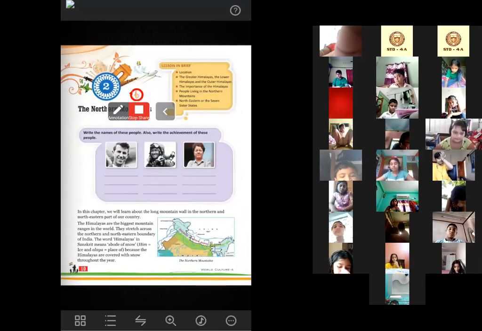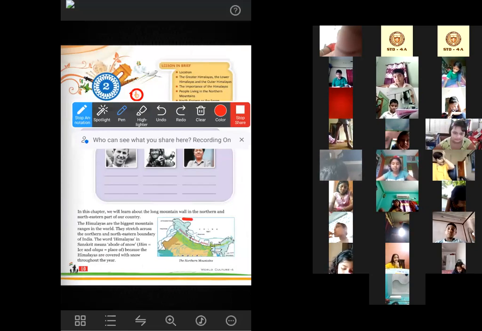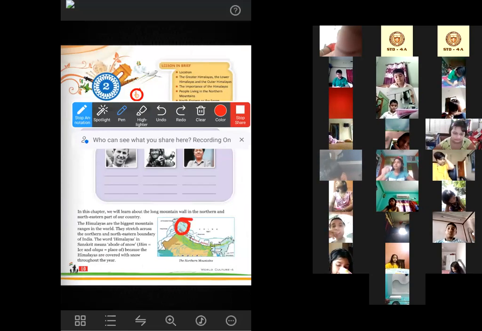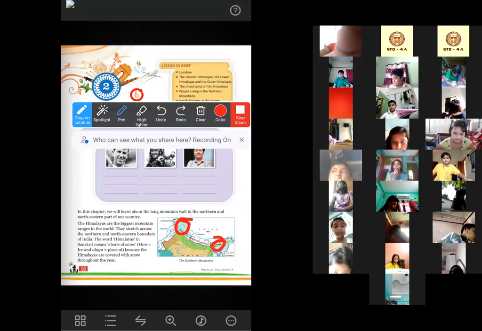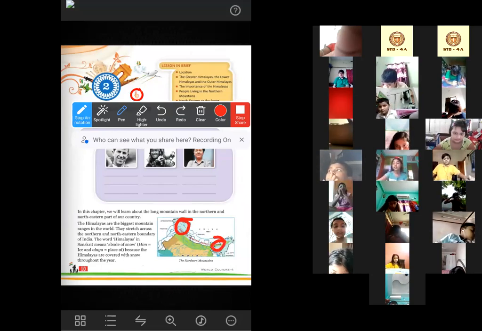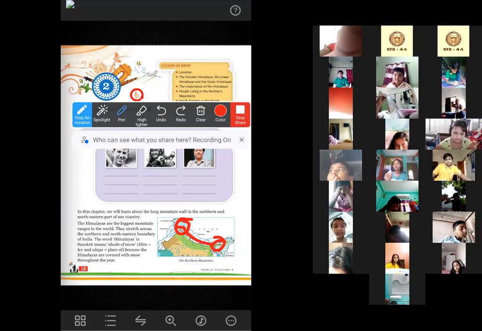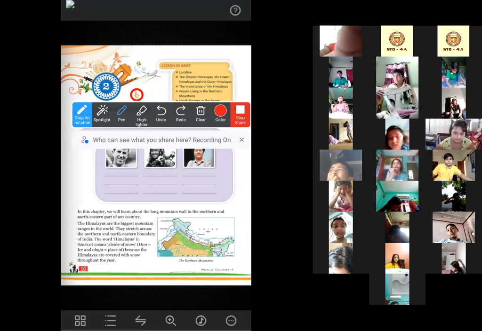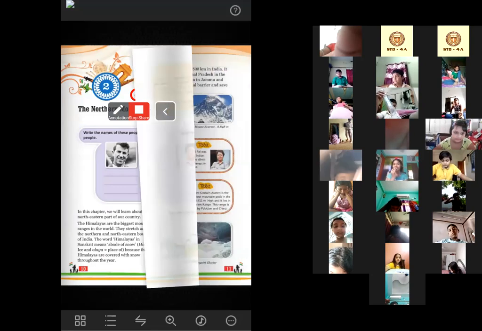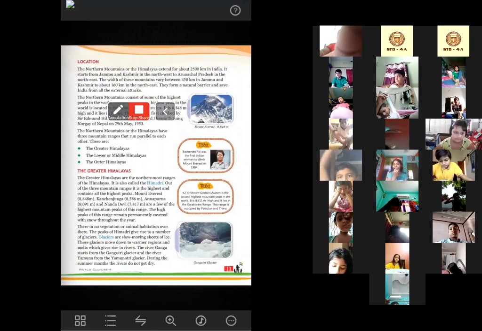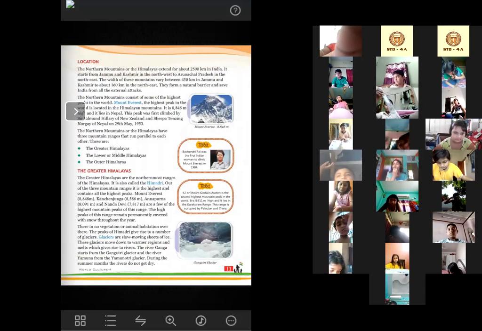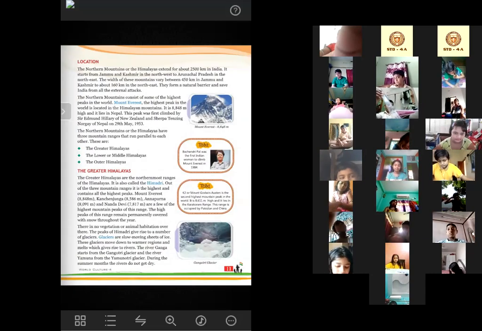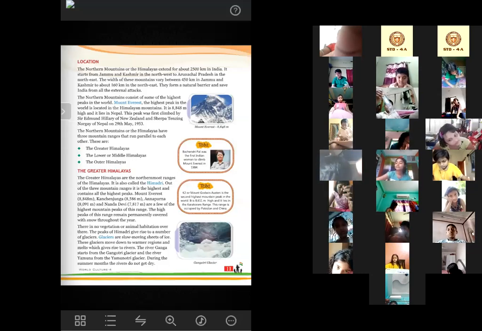Now go back to this map. Here you can see, here Jammu and Kashmir is there, and here Arunachal Pradesh is there. So it extends from Jammu and Kashmir to Arunachal Pradesh. The width of these mountains varies between 450 kilometers in Jammu and Kashmir to about 160 kilometers in the northeast.